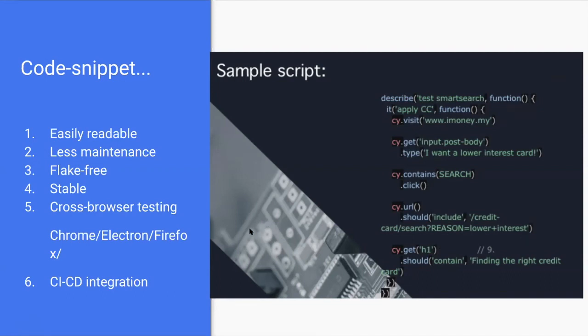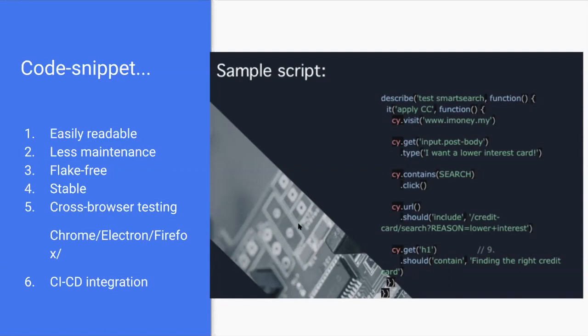On the left side, we can see it's easily readable, with less maintenance. One of the important things is maintenance. Most of the time we should not spend our time on framework maintenance. Cypress achieves that. It's flake free, which means if we run scripts 10 times, most of the time we get a success rate. We don't need to work on framework maintenance and debugging.